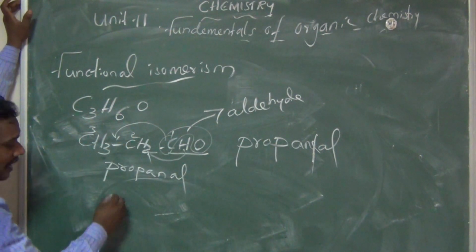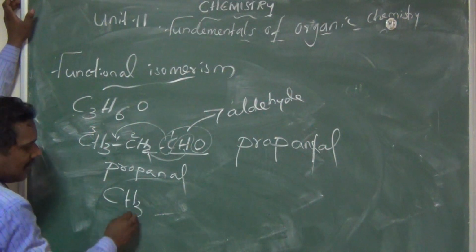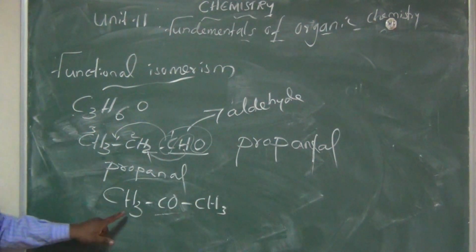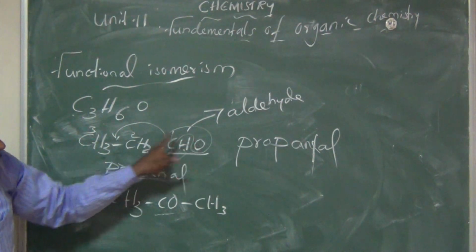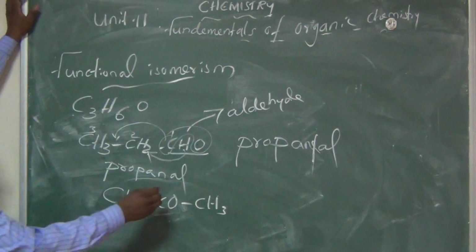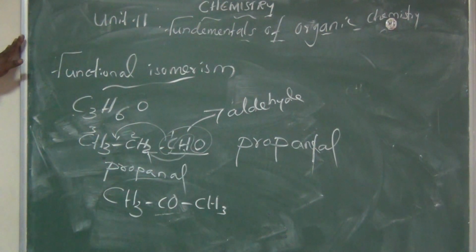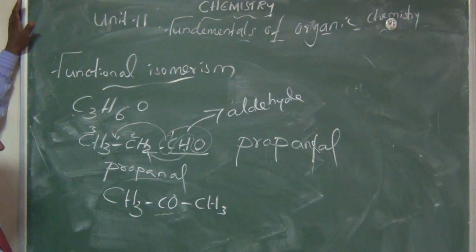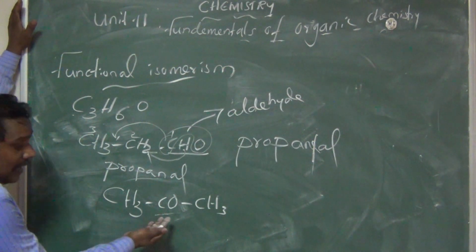So we write CH3COCH3. This one is the aldehyde group, and this is a keto group. The name of the compound is ketone, otherwise it can be called acetone, dimethyl ketone.